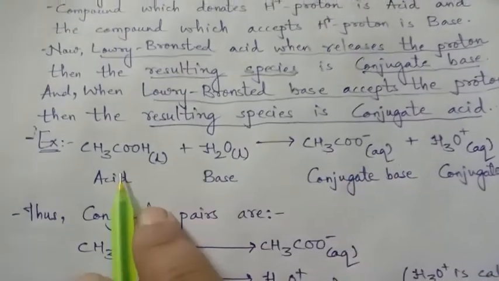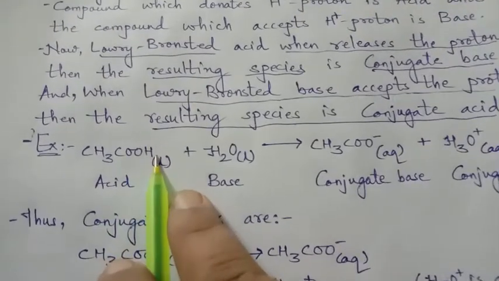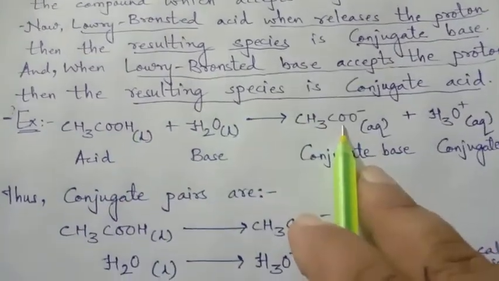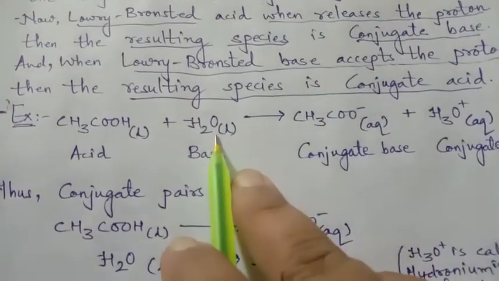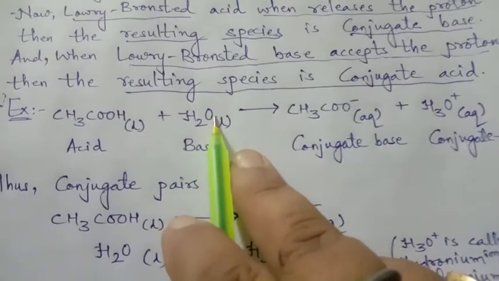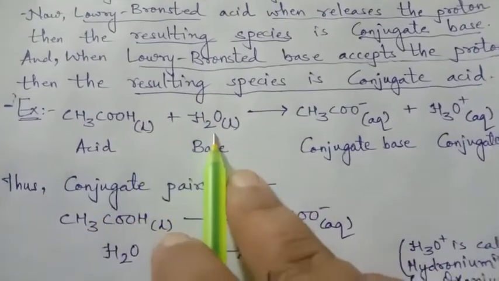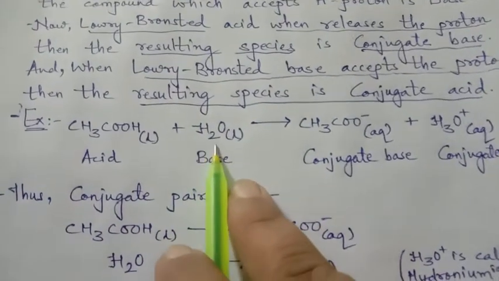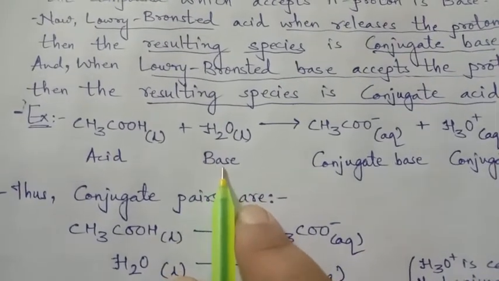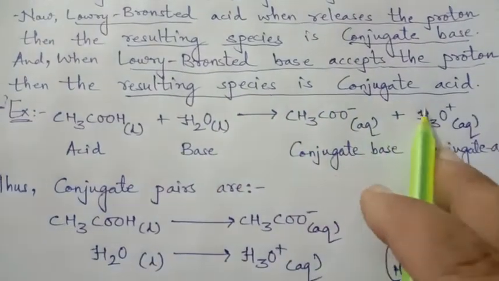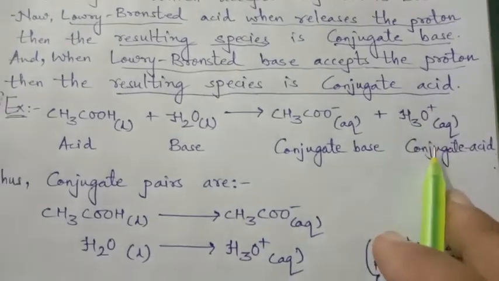So when a Lowry-Bronsted acid donates an H+ proton, the resulting species is the conjugate base. On the other hand, H2O is a base because it accepts this H+ proton, and when the H+ proton is accepted by H2O, the resulting species is the H3O+ hydronium ion. So it is the conjugate acid.